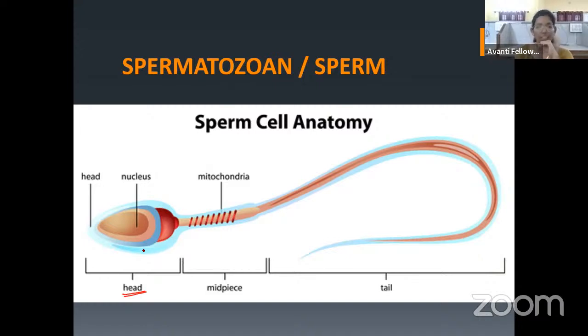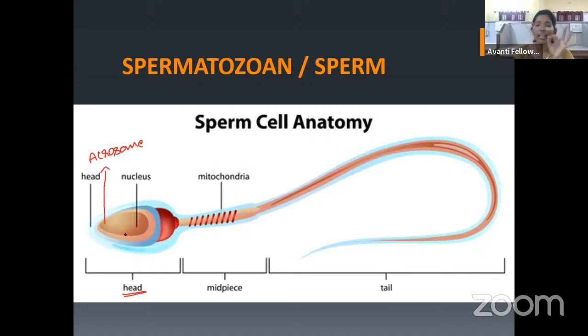What does the head contain? The head contains a nucleus along with a Golgi apparatus. You all know the Golgi apparatus is a part of a cell. Now this Golgi apparatus converts into an acrosome in the sperm.